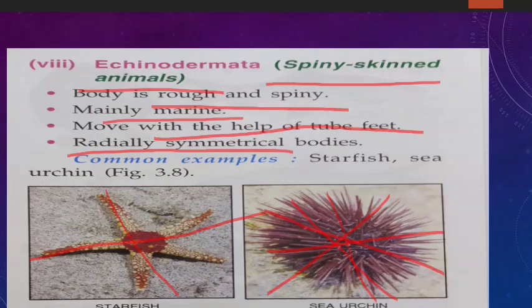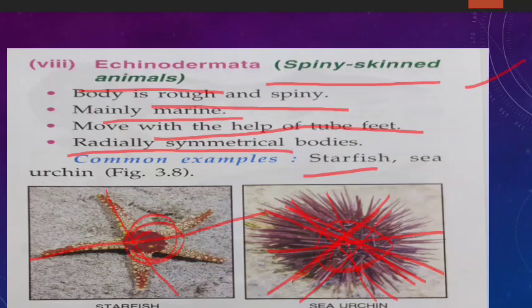Like when we talk about our body, then our body is what? Bilateral symmetrical. Means we can divide our body right and left like this only. Right part and the left part. But in the Echinodermata, through any line you can divide the body. But what is the main thing? That lines should pass through the center of the body. Clear? This part is center. So this type of symmetry is called radially symmetrical body.